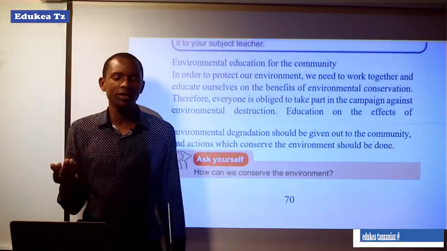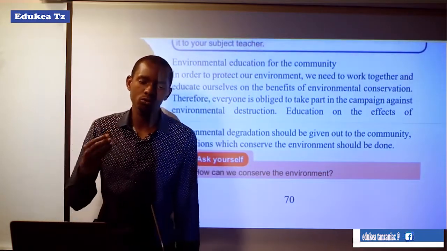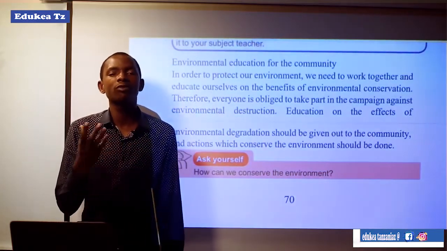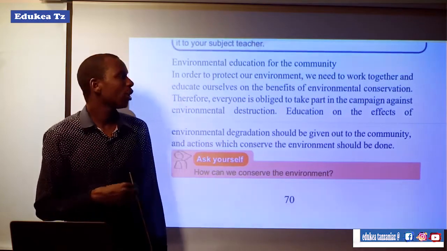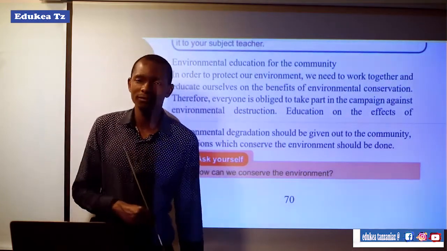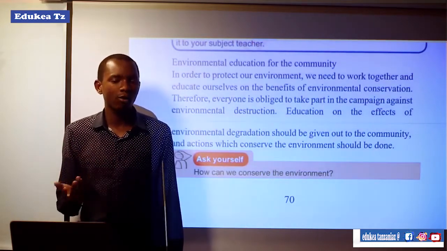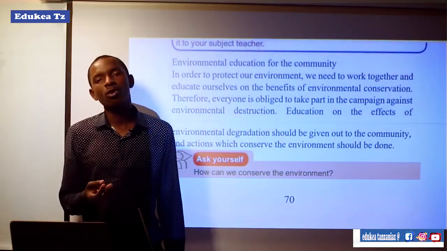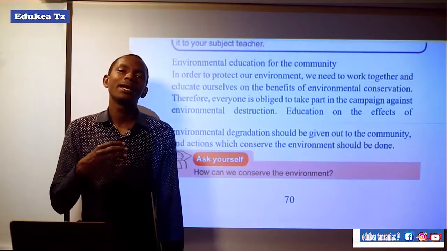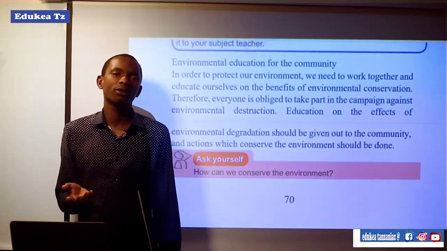If we want to preserve our environment or avoid our environment being degraded, we have to provide education to the community. We normally know that in our community there are several people who do not know the negative impact of environmental degradation.